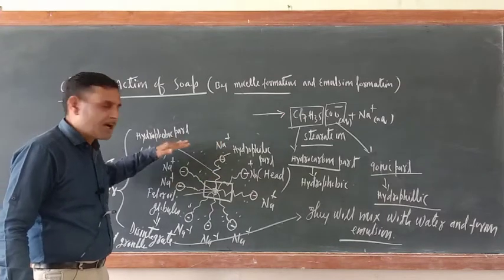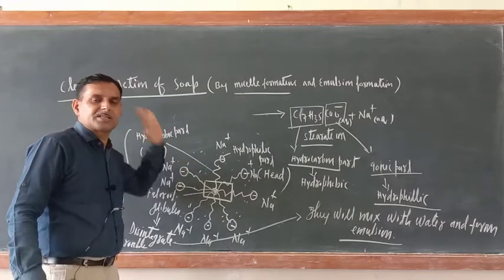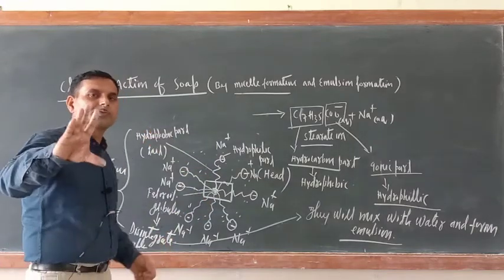Over. Simple thing. Hydrophilic at the surface, hydrophobic in the interior of the cluster. Over. So this is one way.